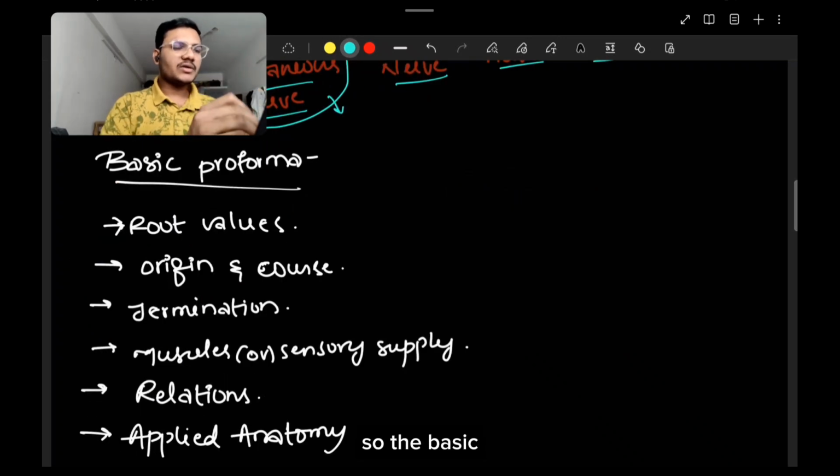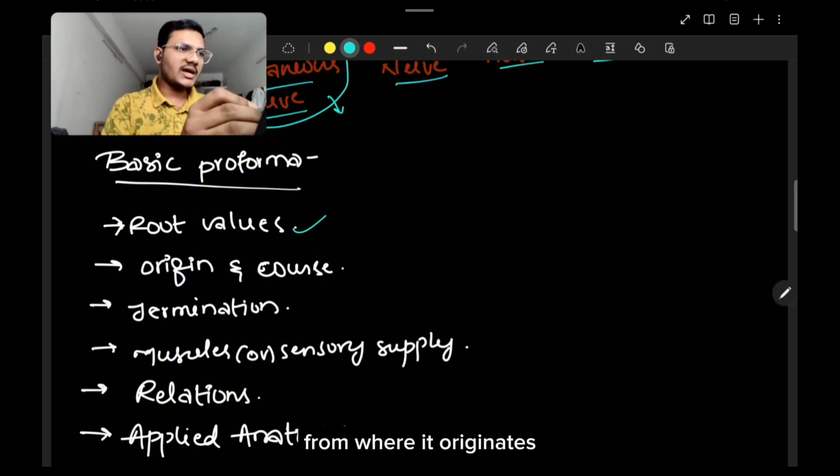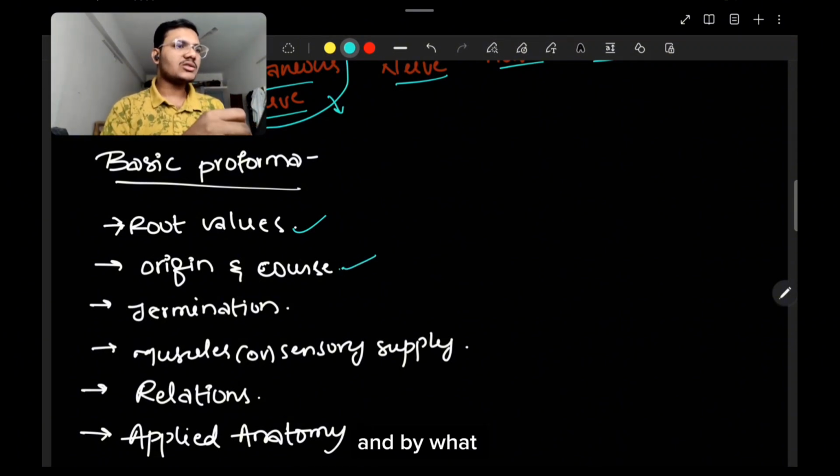The basic proforma for any nerve, the things you have to present in your paper when a nerve comes as an essay question, is this. First, the root value, that is, from which spinal segments it originates, maybe C2 or C3 cervical nerves or thoracic nerves. Then the origin and course, where it originates, what course it takes, and where it terminates.